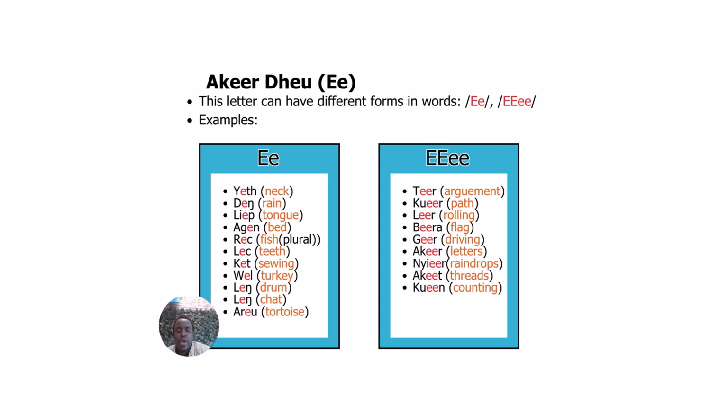Queer, path. Lair, rolling. Beara, flag. Ger, driving. Akeer, letters. Near, raindrops. Arcade, threads. Quen, counting.